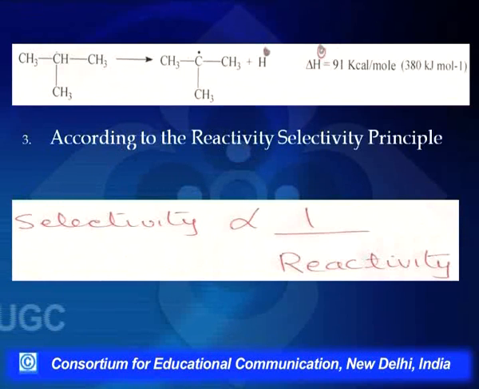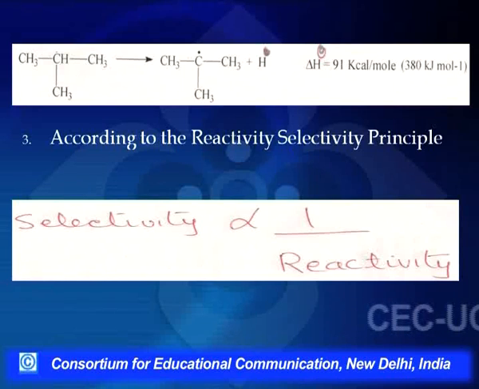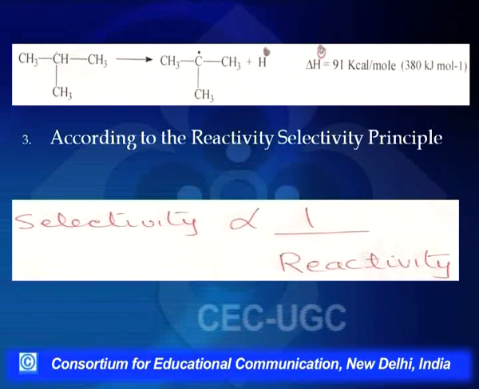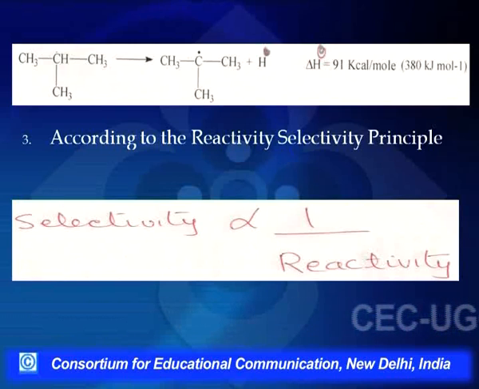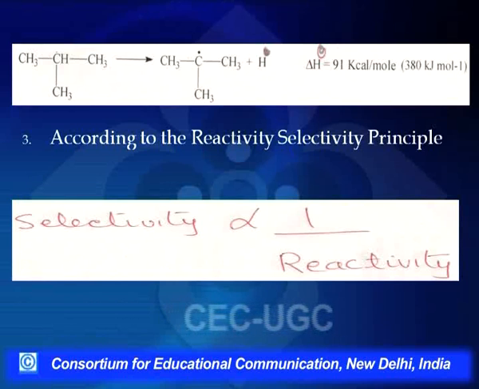Not only this, now should all the molecules, chlorine and bromine, be equally reactive towards alkanes? The answer is no. What we know from our experiments and from our daily life also is that the one which is more reactive is less selective. That means chlorine will be more reactive, but it will be less selective.